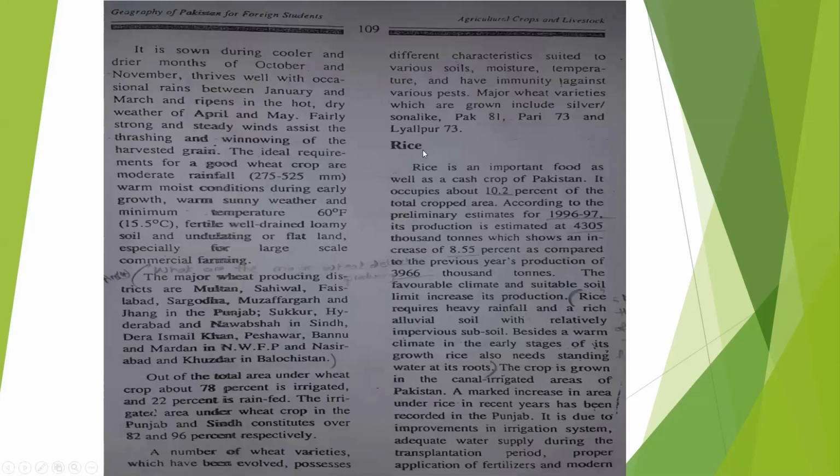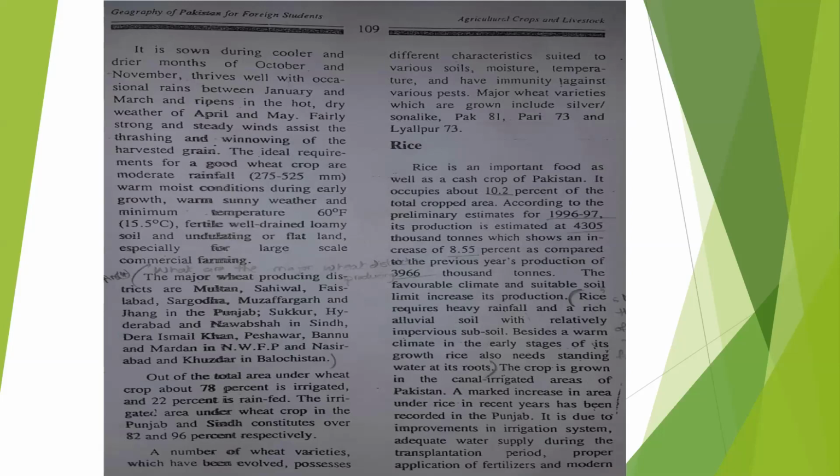It is sown during the cooler and drier months of October and November, thrives well with occasional rains between January and March, and ripens in the hot, dry weather of April and May. Fairly strong and steady winds assist the threshing and winnowing of harvested grain. The ideal requirement for a good wheat crop is moderate rainfall. How many millimeters? 275 to 525. That is the ideal or moderate rainfall for the wheat crop.